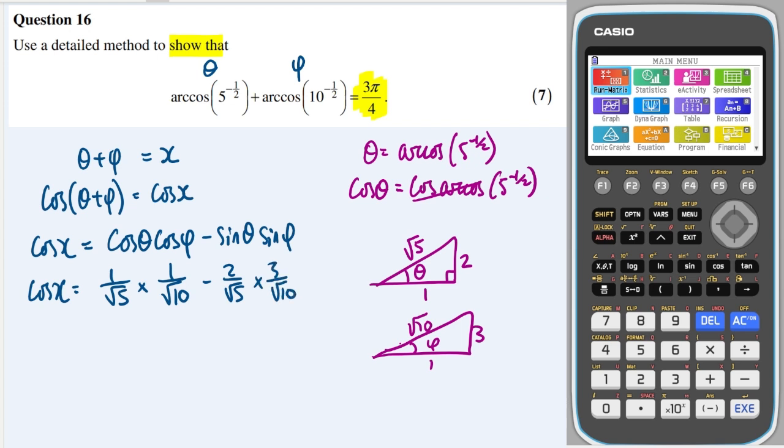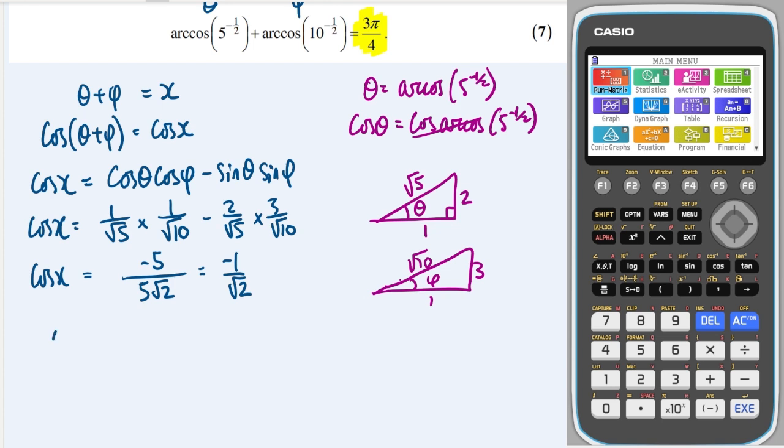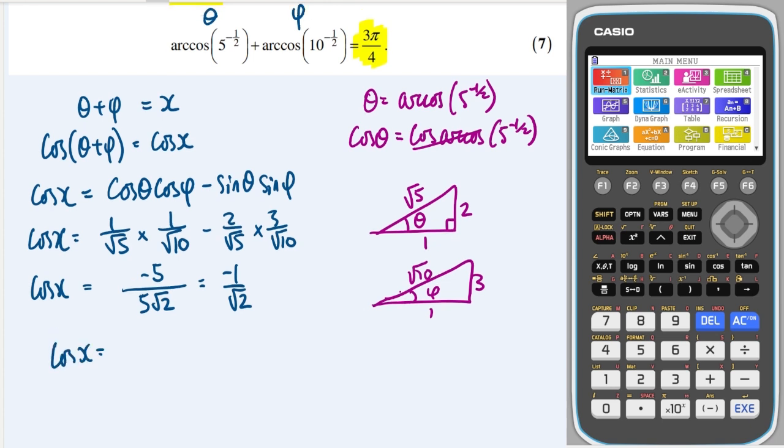Okay, we can then do some multiplying. Both of these two will have a denominator of root 50. And we're going to have 1 times 1, and then we're going to minus 2 times 3, so that's going to be minus 5. Root 50 is the same as root 25 root 2, so it's 5 root 2. So this is the same as minus 1 over root 2. Okay, great. So we got that cosine x is equal to minus 1 over root 2.